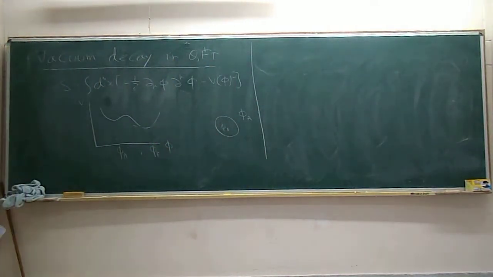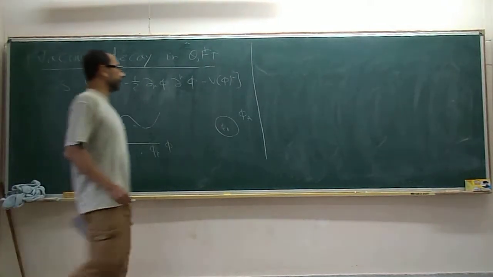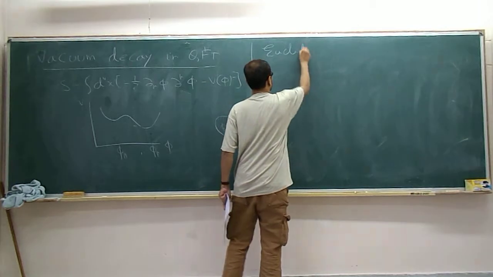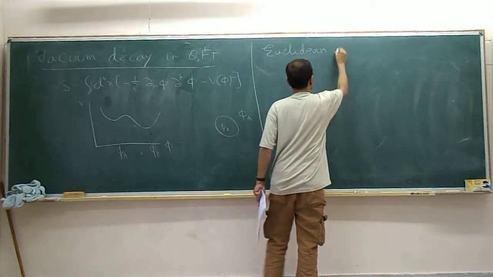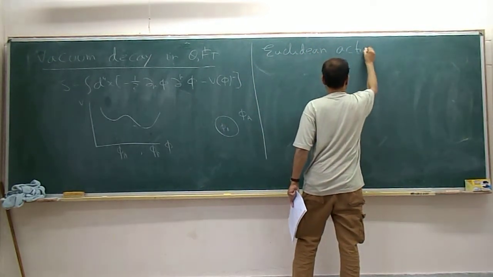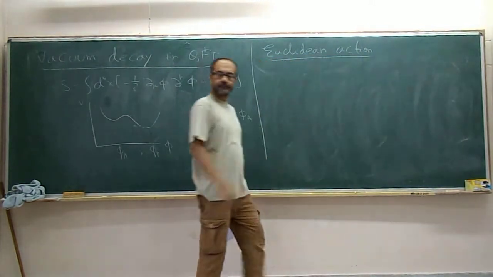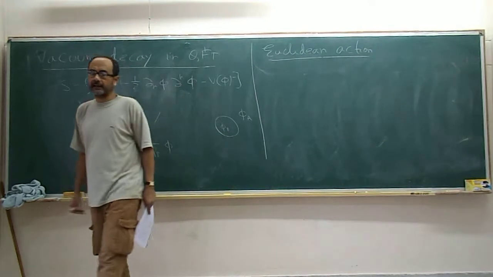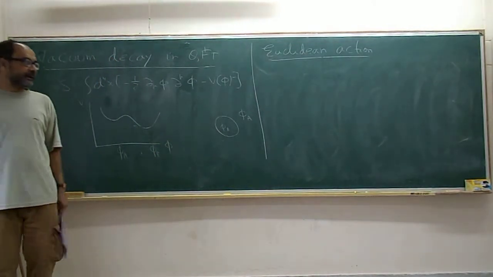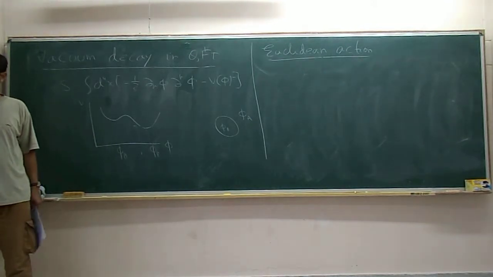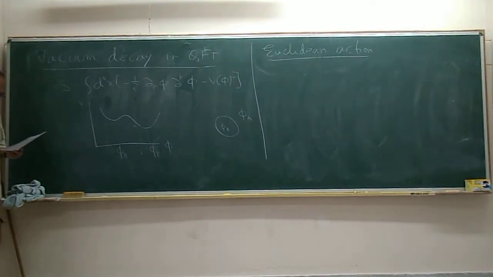So the way we approach this is to first construct a Euclidean action. Let me now describe what it is that we have to do. The justification of this we gave last time by starting with WKB of a system with many degrees of freedom, and what we are describing here is just a generalization of that to quantum field theories.